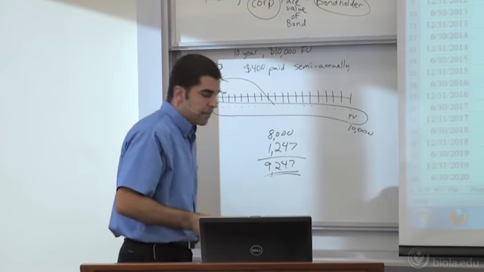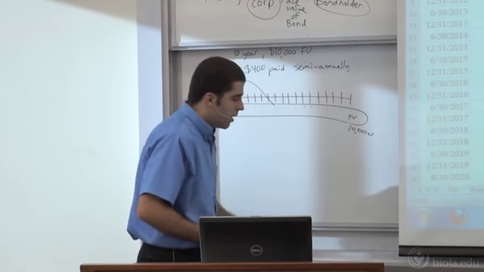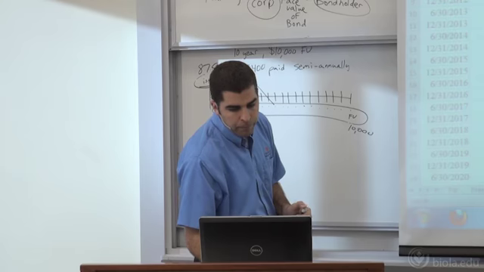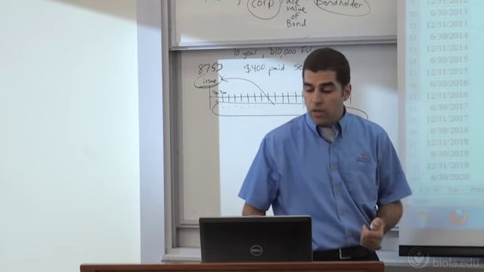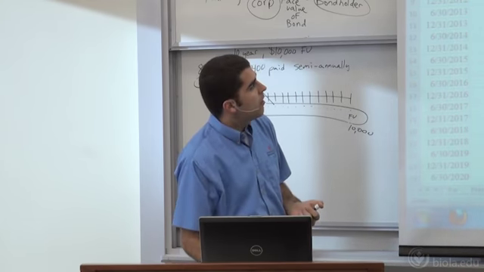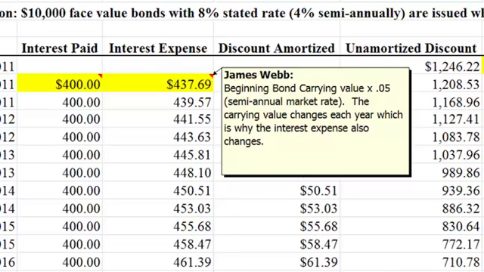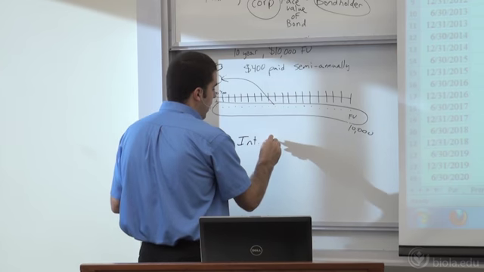So let's look at our schedule and see what we would need to record for the first 6-month period. We're going to go through the same process. Your bond carrying value, if we follow this slide, times the market rate of interest. Remember, the market rate of interest was 10%, but we're doing 6 months, so we multiply by 0.05, and you get 437.69. That is my true interest expense based on my carrying value.